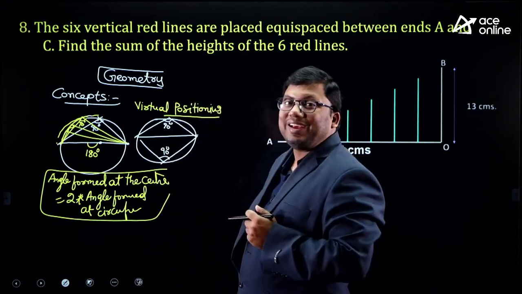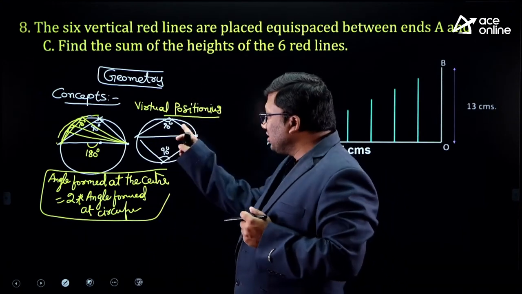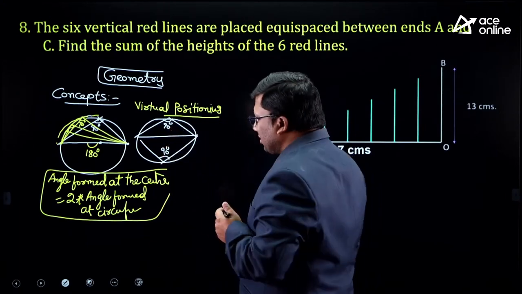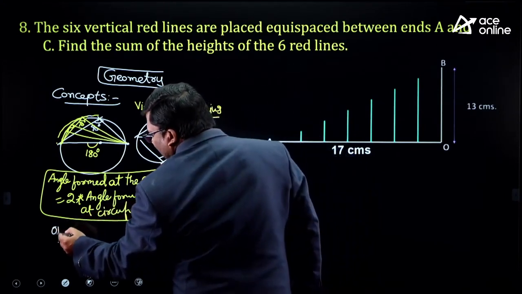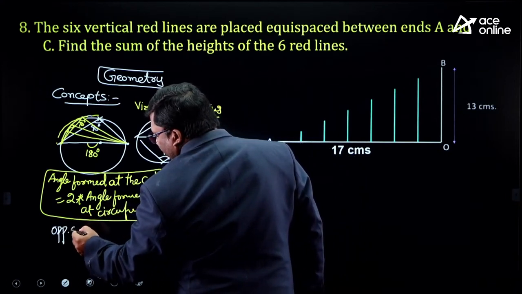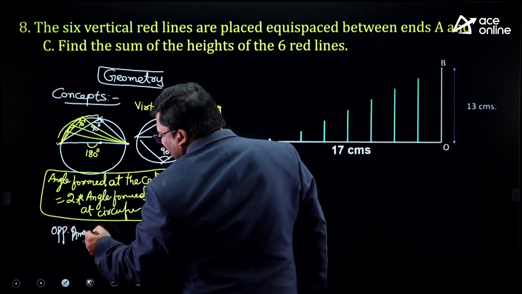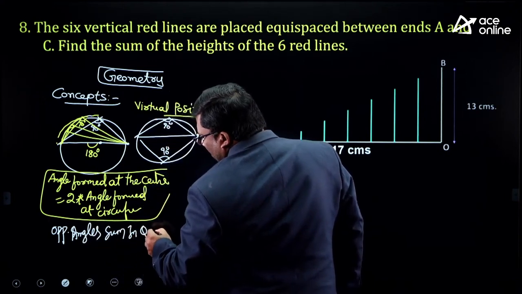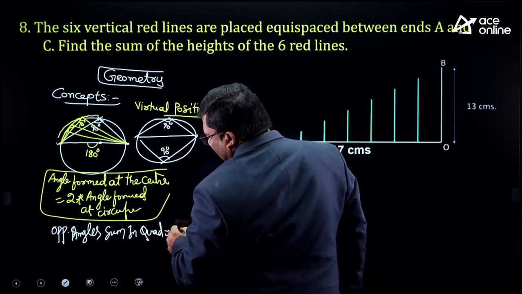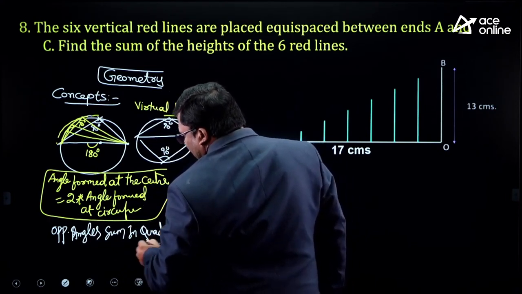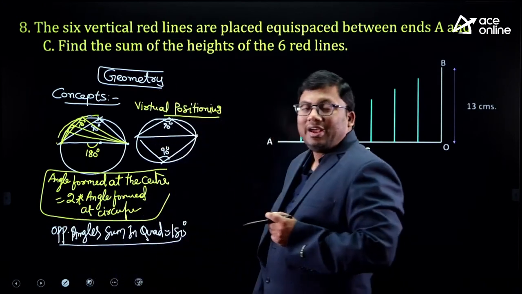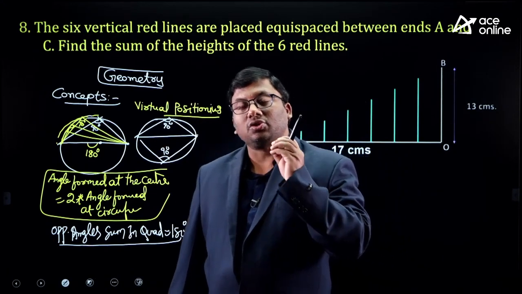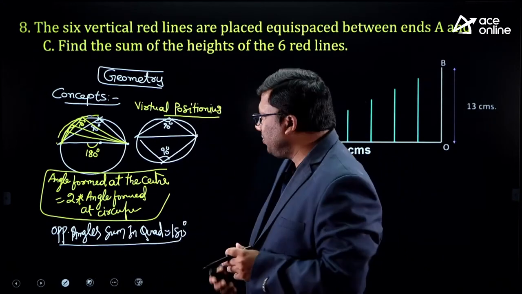Opposite angles in a cyclic quadrilateral are 180 degrees. These 90, these 90, they are opposite. That means another property also, without even going through it: opposite angles sum in a quadrilateral is 180 degrees. This is a very beautiful, innovative approach to solve the problems.